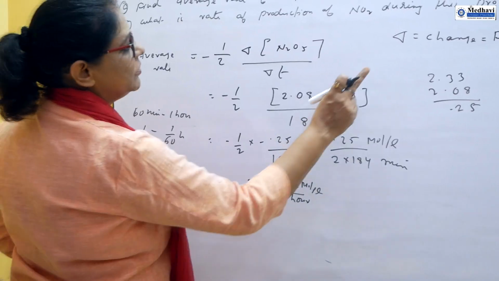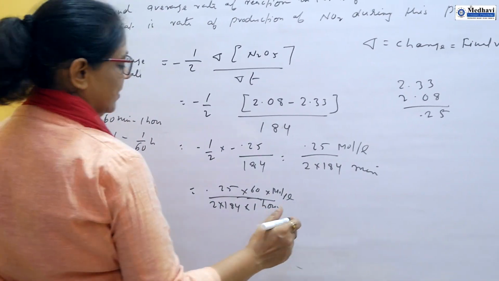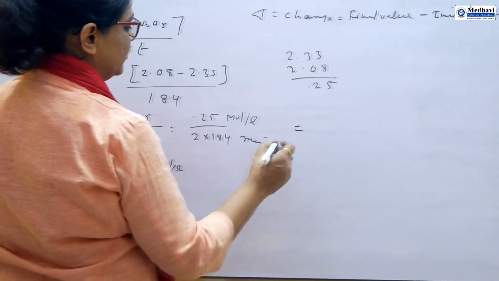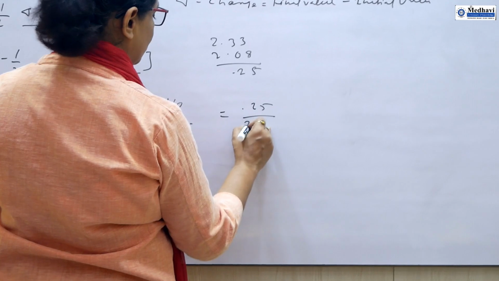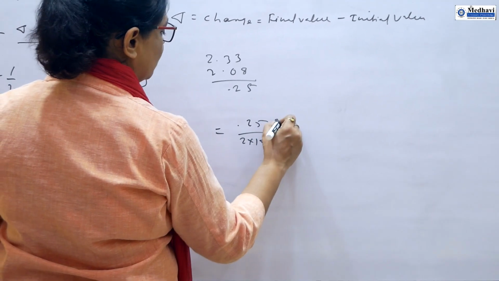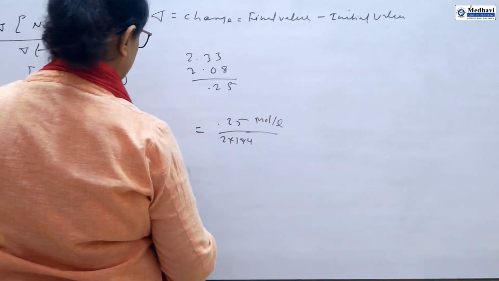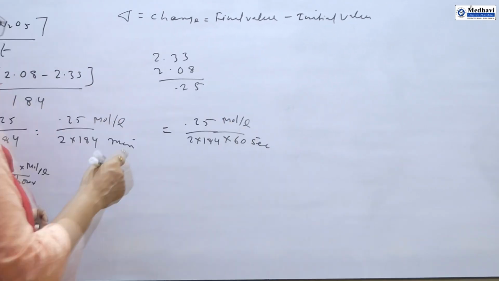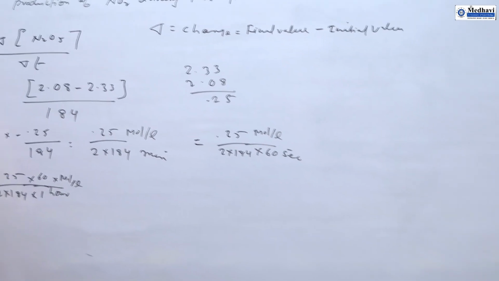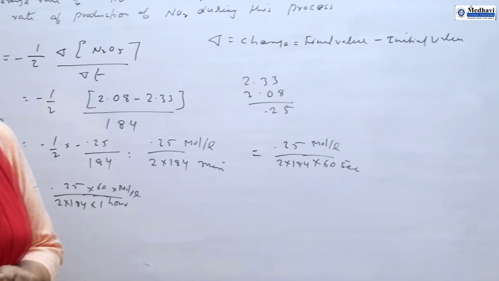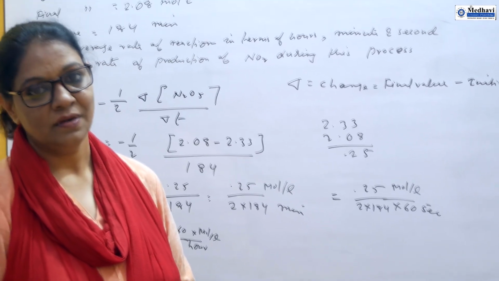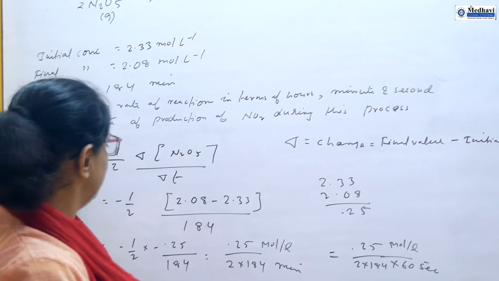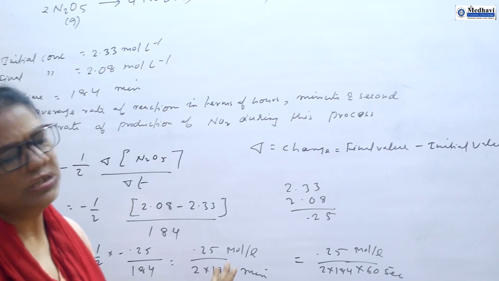When you have to convert into second, 0.25, 2 into 184, this is mole per liter, and minute into second: 1 minute is equal to 60 seconds. So in this way, we can calculate the rate of a chemical reaction. Now, the calculation part I have not done, you can do it very well.